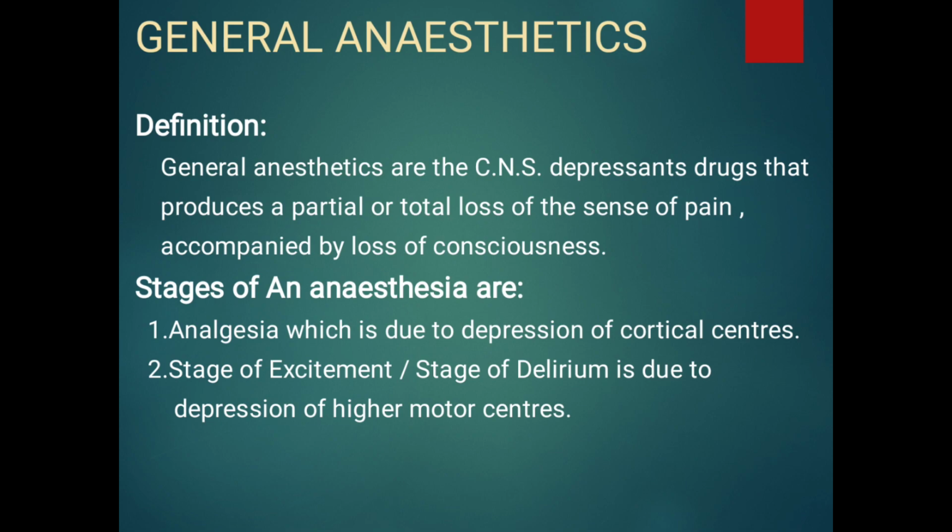These stages are divided into four. First stage is called analgesia, which is due to the depression of the cortical center. These cortical centers are present in the brain, and this cortical center gets depressed first. Second stage is also called the stage of excitement or stage of delirium. It is due to the depression of the higher motor center.